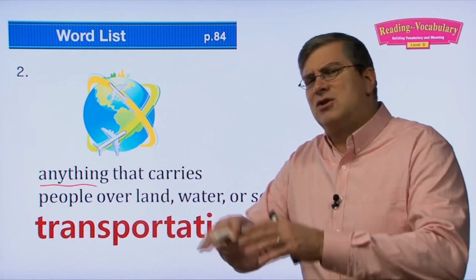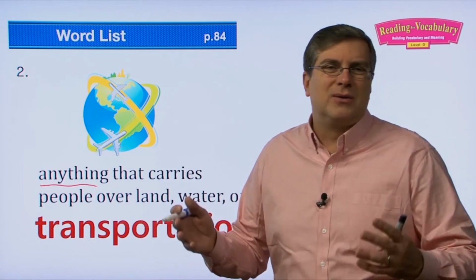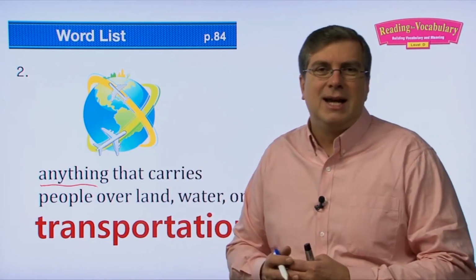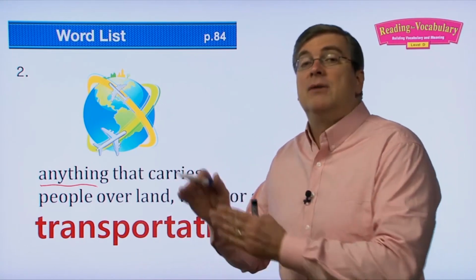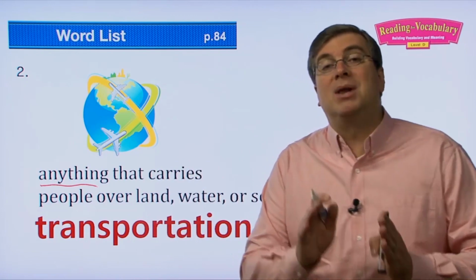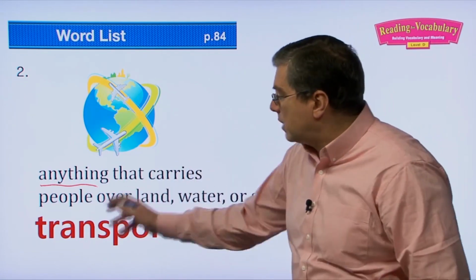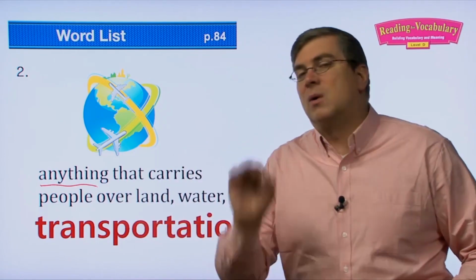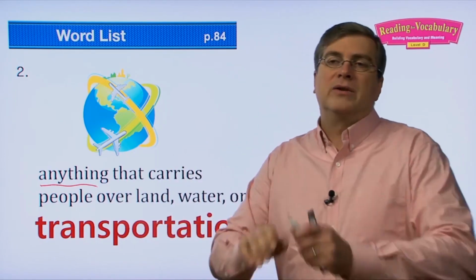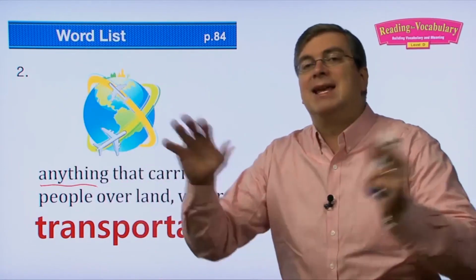But transportation is usually thought of as a system, right? Or a type of vehicle, right? It's a type, for example, a train is a type of transportation. A plane is a type of transportation. So when we talk about transportation, we're not talking about one vehicle or a specific vehicle. We're talking about all types of vehicles, anything, okay?